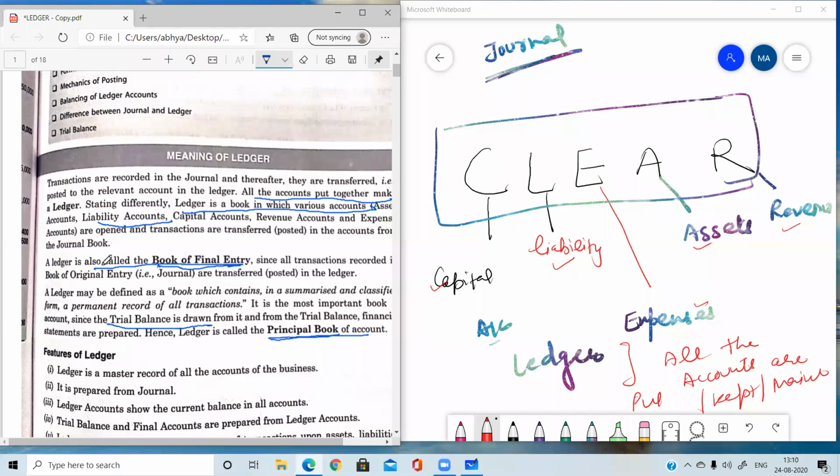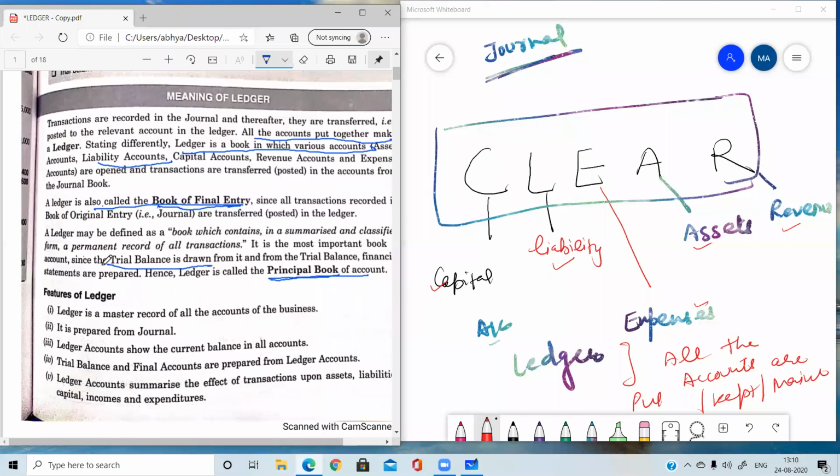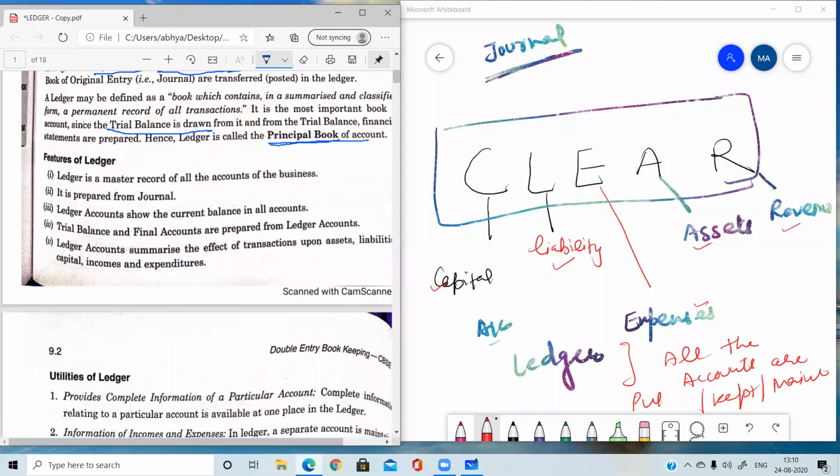Okay, so now the features of ledger. What are the features of ledger? Ledger is a master record of all the business transactions. It is prepared from journal. Yes, very much true. Just after preparing the journal, we are going to prepare the ledger.